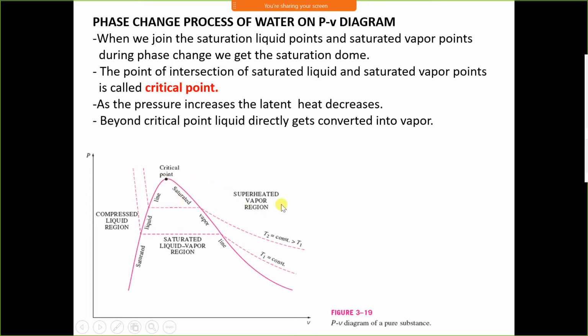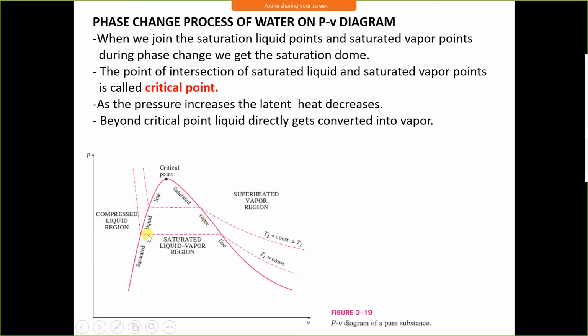On the right hand side of the vapor line, it is a superheated vapor, which means the liquid has been converted into vapor and its temperature has been increased further. Suppose we want to convert superheated vapor into liquid, we have to cool the superheated vapor first up to a saturated vapor, then its phase change takes place, and phase change takes place at constant temperature and constant pressure. During phase change, temperature remains constant.